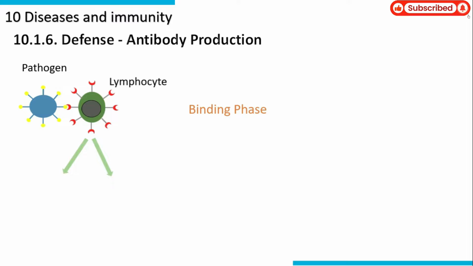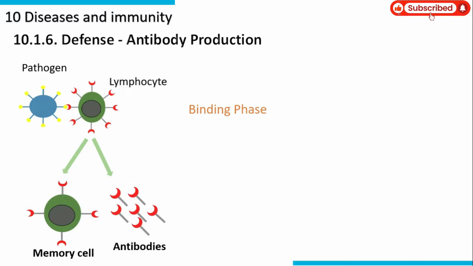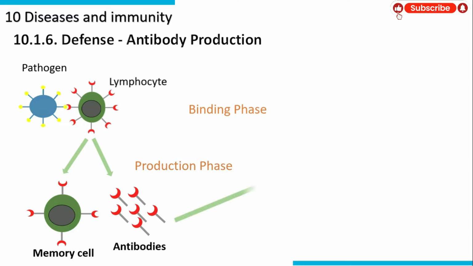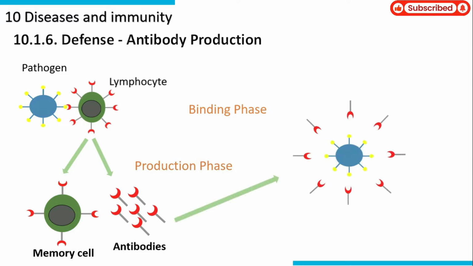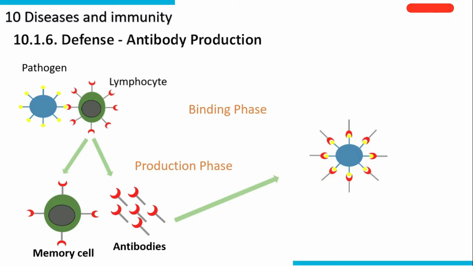Then activated lymphocyte produces memory cells and antibodies. This is called production phase. At last, these antibodies lock the antigens of pathogen. Then pathogen is destroyed. This is called destruction phase.